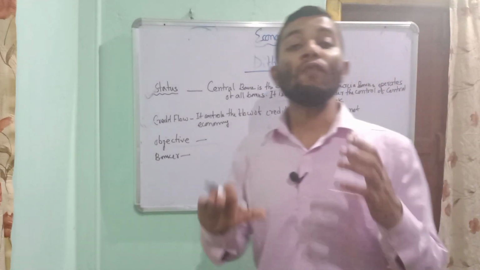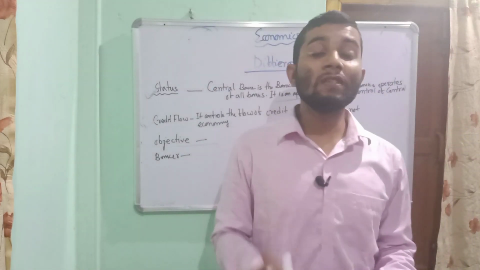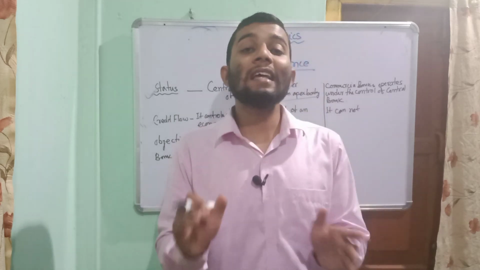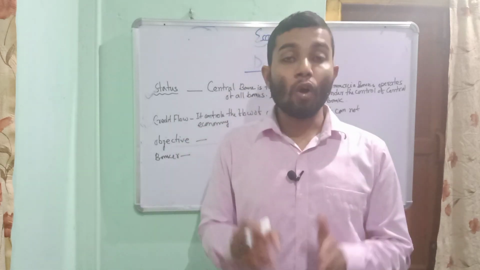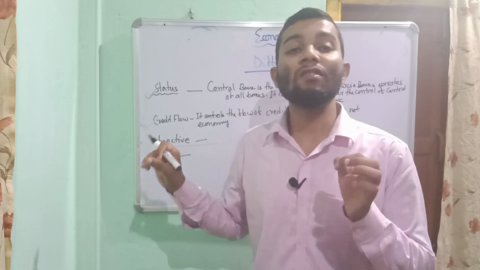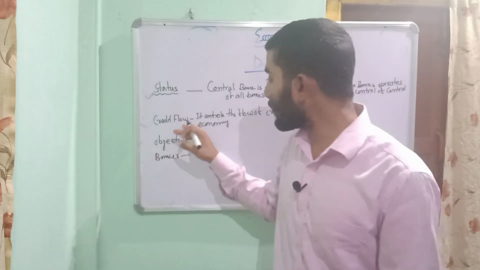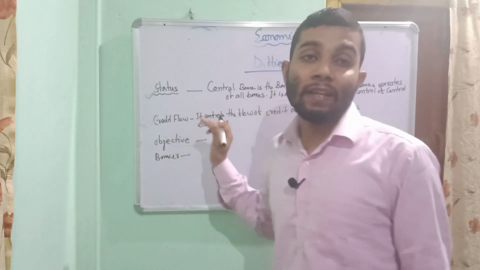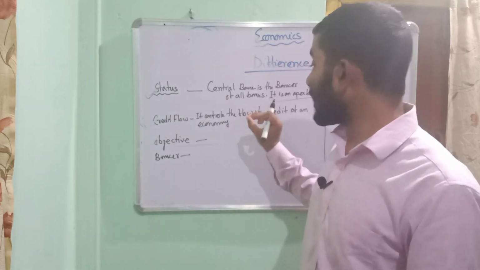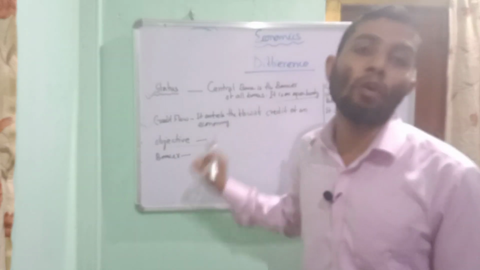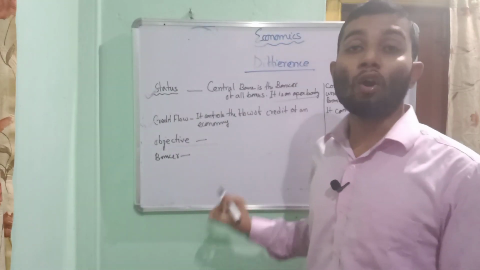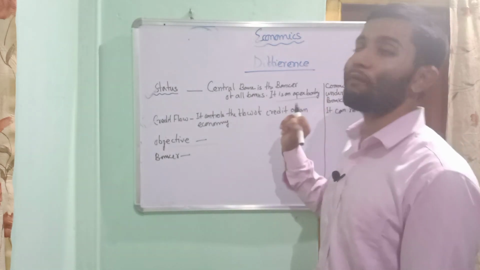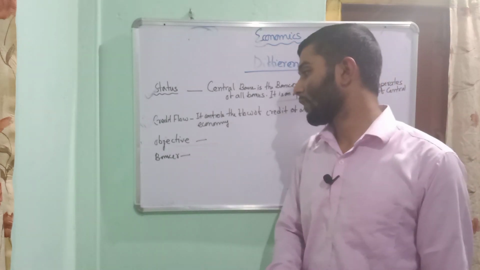On the other hand, if we see the status of the commercial bank, we will see that the commercial bank works under the central bank. The commercial bank follows the orders and guidelines of the central bank. Our second difference is credit flow. Dear student, the central bank can control the flow of credit of an economy. But on the other hand, the commercial bank cannot control the flow of credit of an economy.